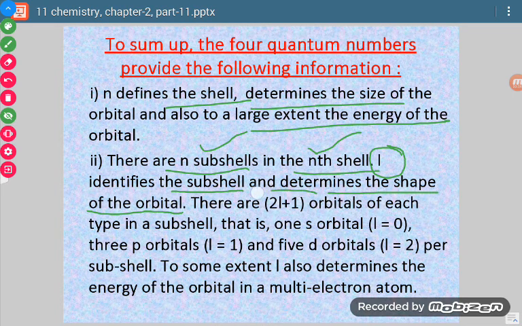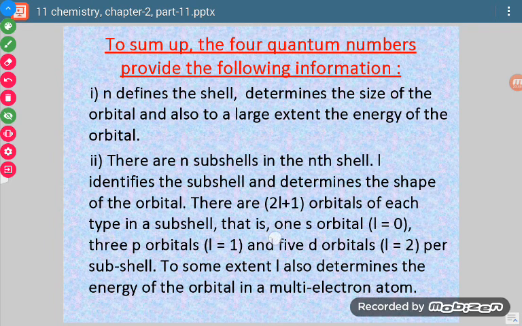There are 2l plus 1 orbitals of each type. If we talk about s orbital, only 1. For p orbital there will be 3. For d orbital there will be 5, and so on.